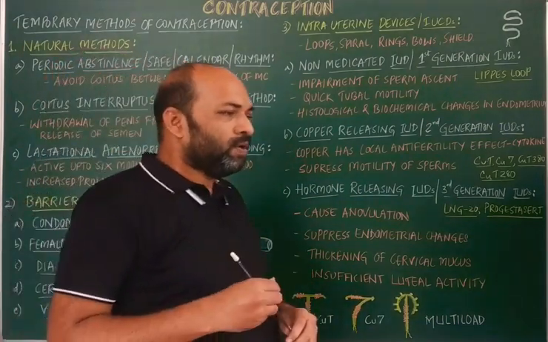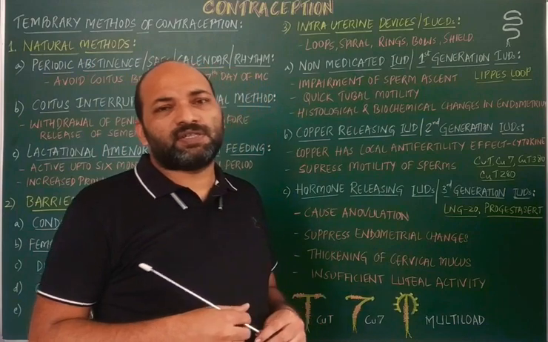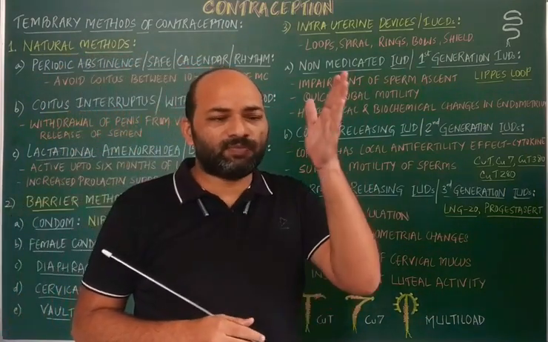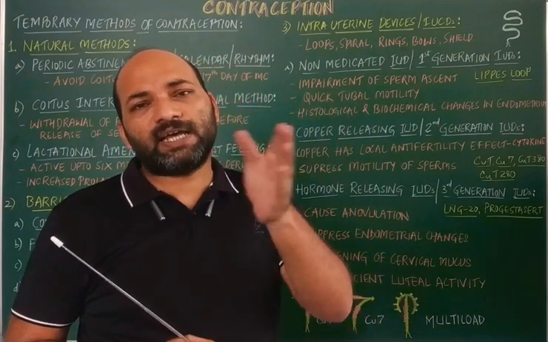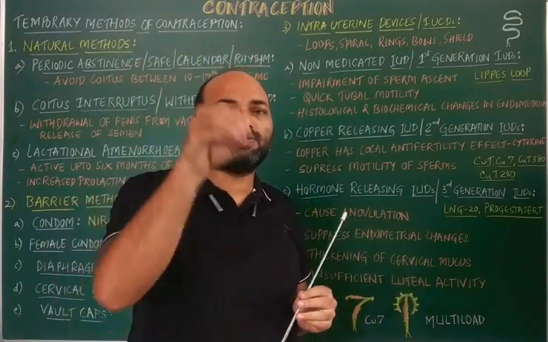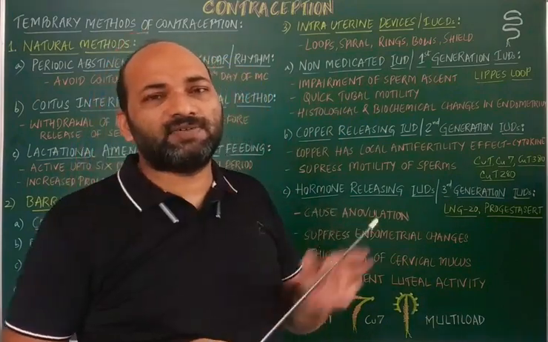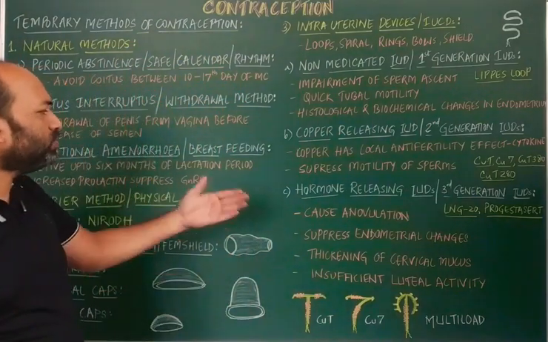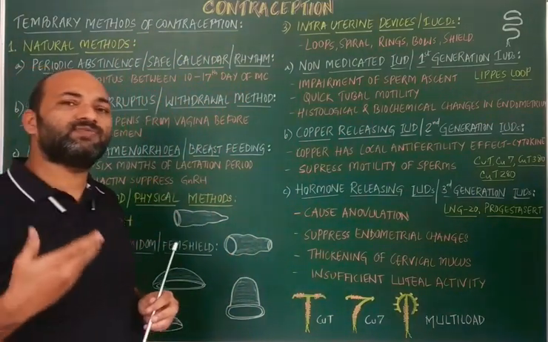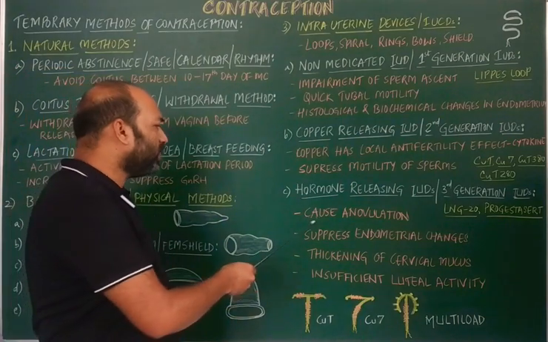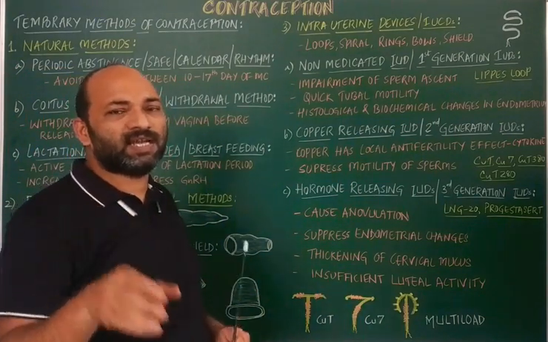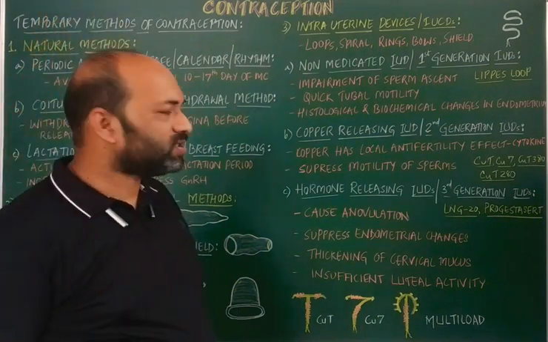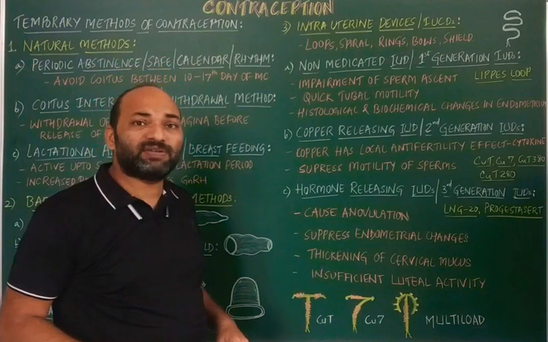Progesterone, progestogen, or progestin inhibits the activity of LH. When the progesterone levels are high, the LH activity will be low. So how do these hormone releasing IUDs function? First, they cause anovulation, which means as the progesterone levels are high, LH activity gets reduced, and thereby ovulation is prevented.